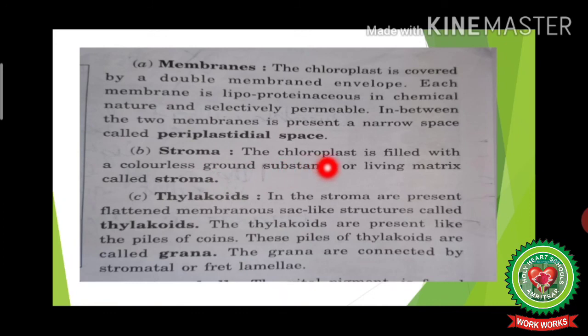Stroma. The chloroplast is filled with a colorless ground substance or living matrix that is called as stroma. Thylakoid. In the stroma are present flattened membranous sac-like structures called thylakoids. The thylakoids are present like the piles of coins. These piles of thylakoid are called grana. The grana are connected by stromal or fret lamellae. Stromal or fret lamellae are the small tubular connections that join two grana.